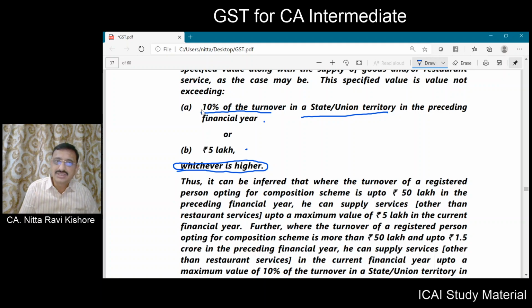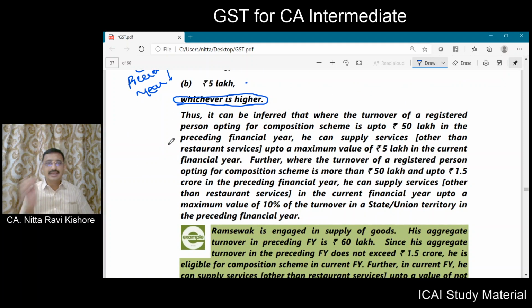On that 10% or 5 lakhs, whichever is higher, and that too you have to take of the previous preceding year's turnover. Okay, so if you are a person whose turnover is up to 50 lakhs, then 10 percentage of 50 lakhs is 5 lakh, and 5 lakh whichever is high, you get 5 lakh.